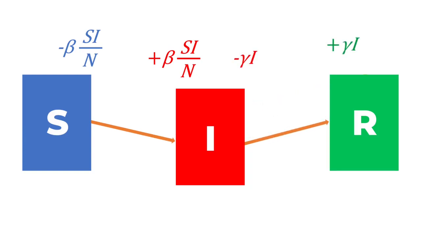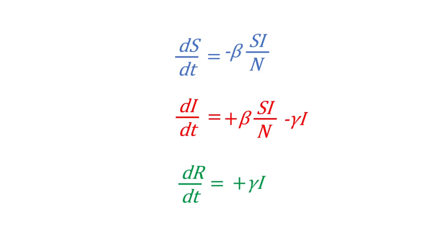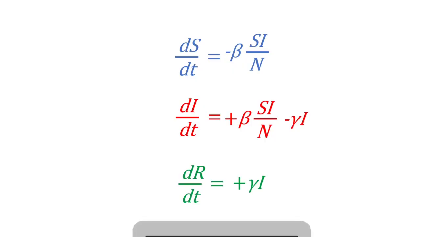Putting all this together, we get a system of differential equations, which tell us how each of our groups change in time. We can solve these equations to get formulas that will tell us the exact number of people in any group at any time. But there's a catch. These equations are not easy to solve. So we have to use a computer.